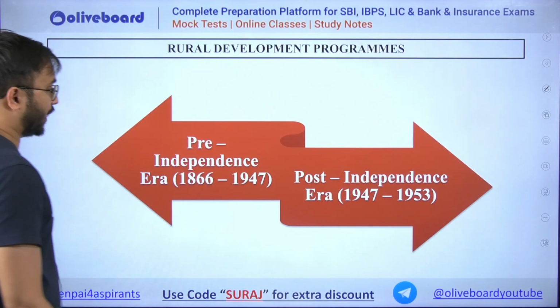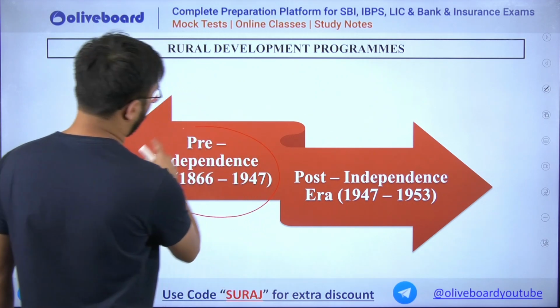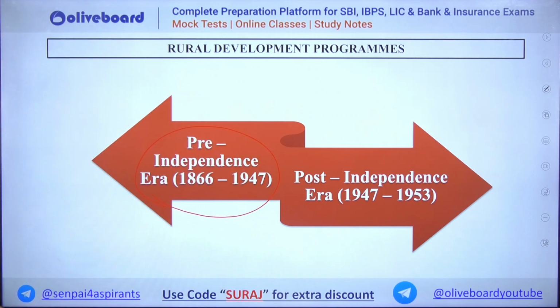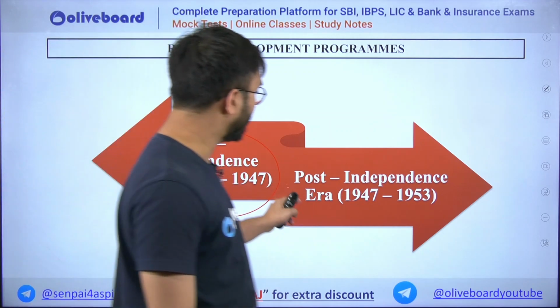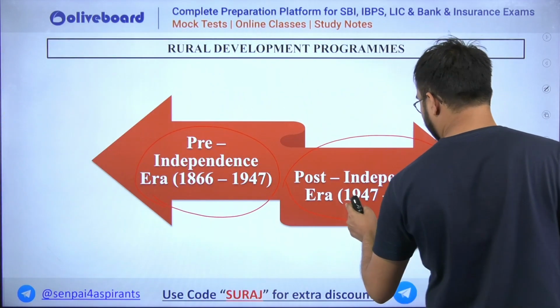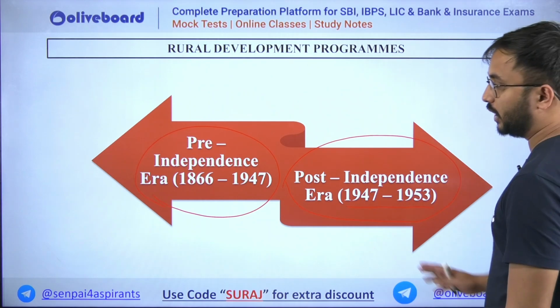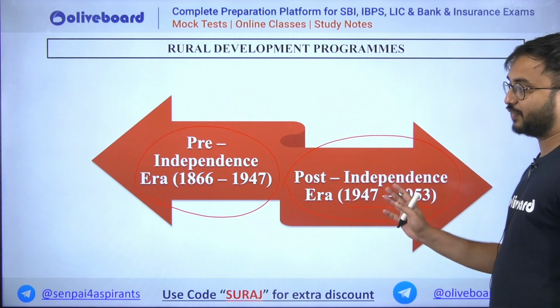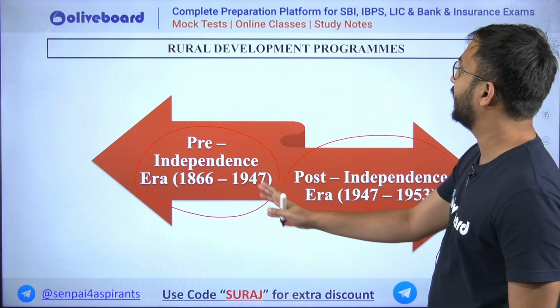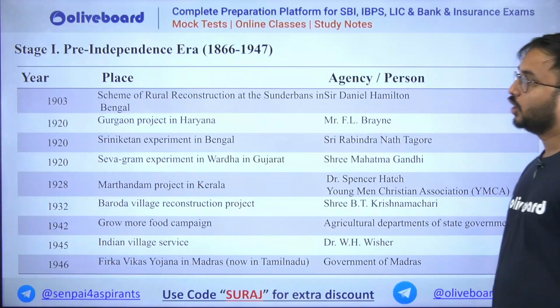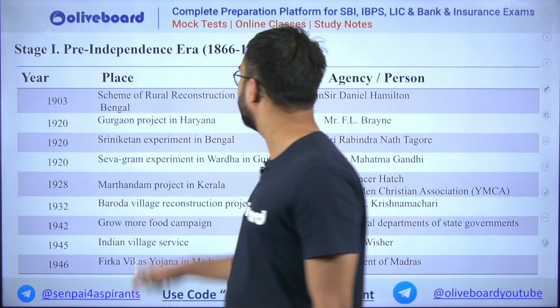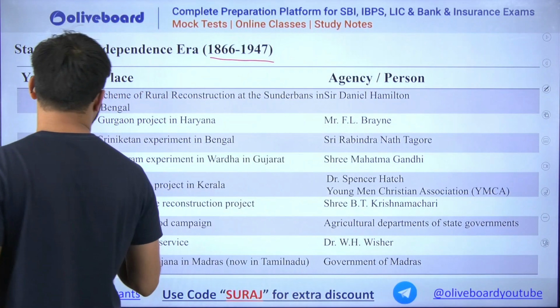Now in context of extension education, rural development programs happened from 1866 to 1947, and then rural extension program happened from 1947 to 1953. So there were 2 phases. First phase is pre-independence era and second phase is post-independence era. Okay, so pre-independence stages, that is from 1866 to 1947.